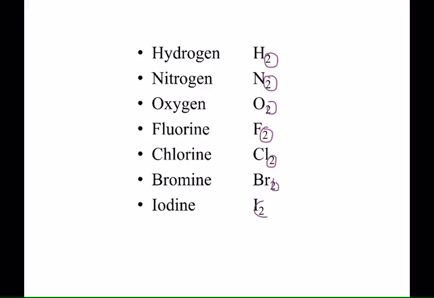Now, I learned this years ago with the kind of German name Hofbernickel. Okay, so as I've done that, now I have the elements that are diatomic.